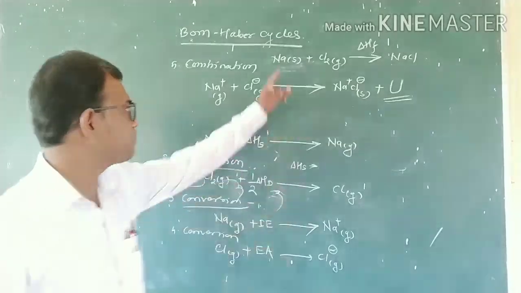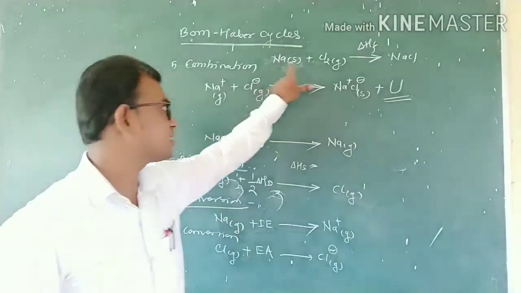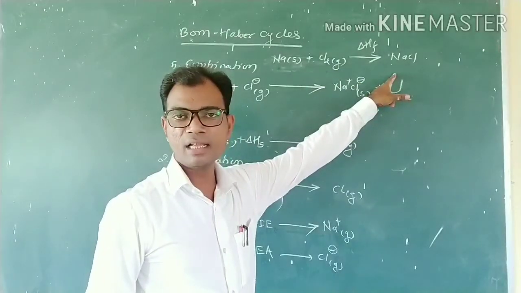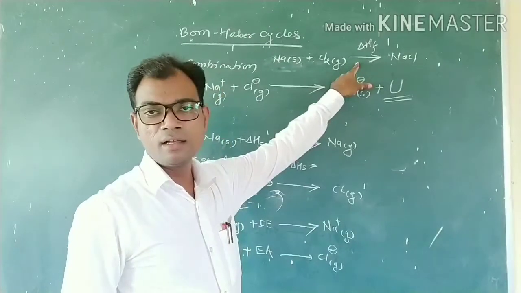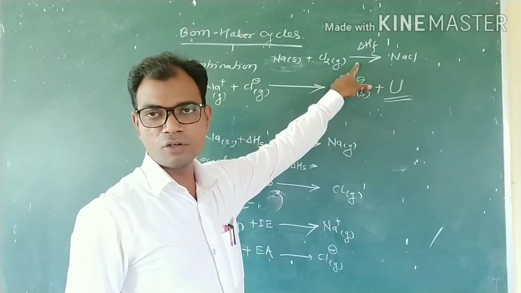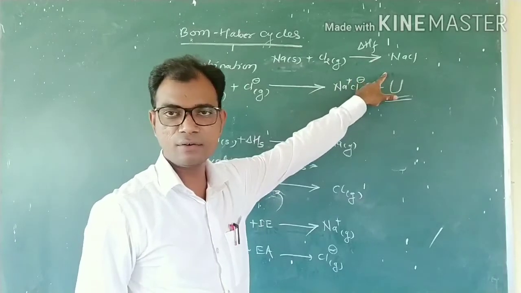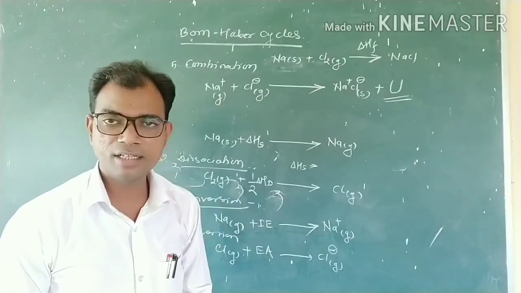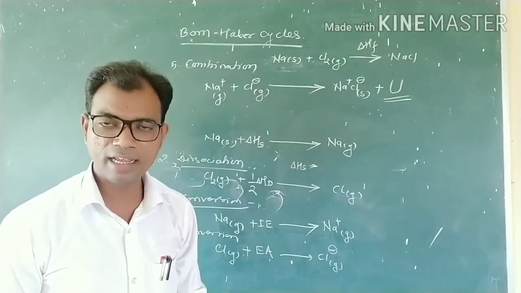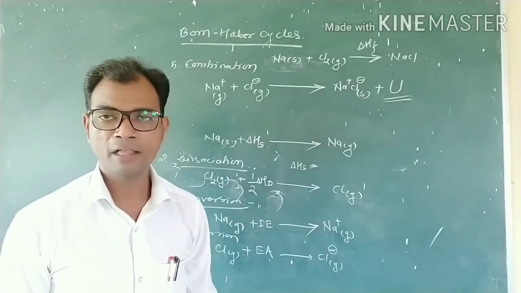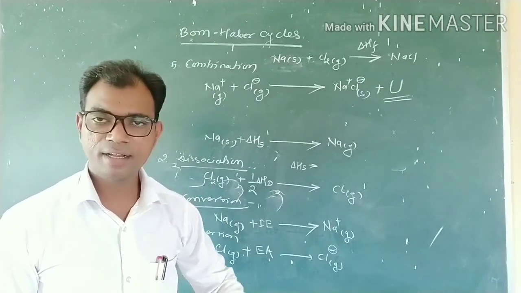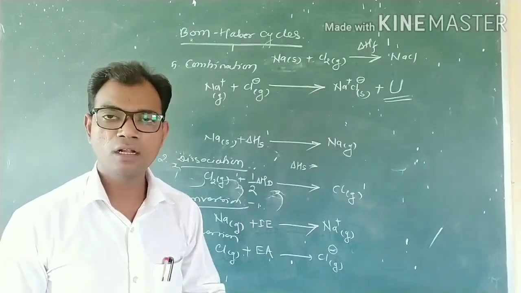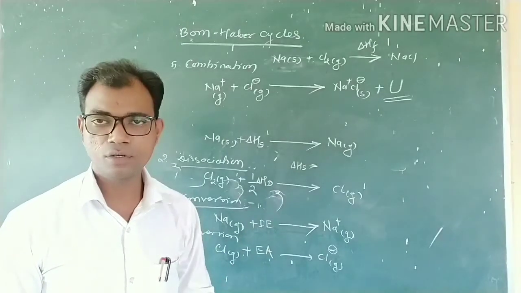In one step we obtain sodium in a solid state, and the chlorine gas molecule combines to form NaCl with the enthalpy change for the formation of the molecule. Here Hess's law states that the change in enthalpy of the reaction is the same whether the reaction takes place in one step or involves a series of steps.